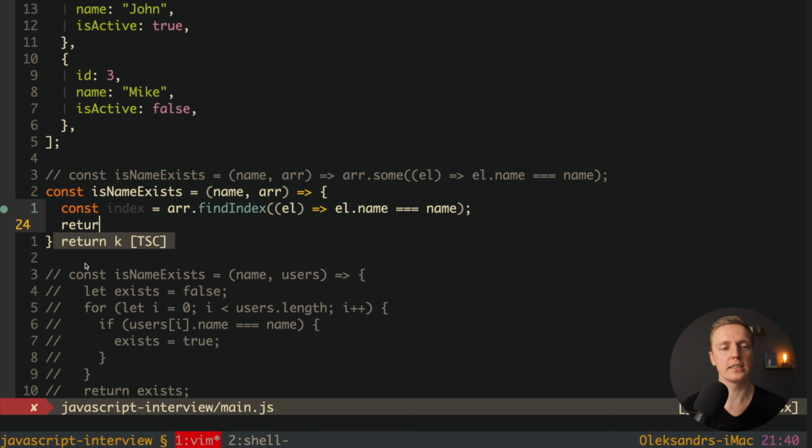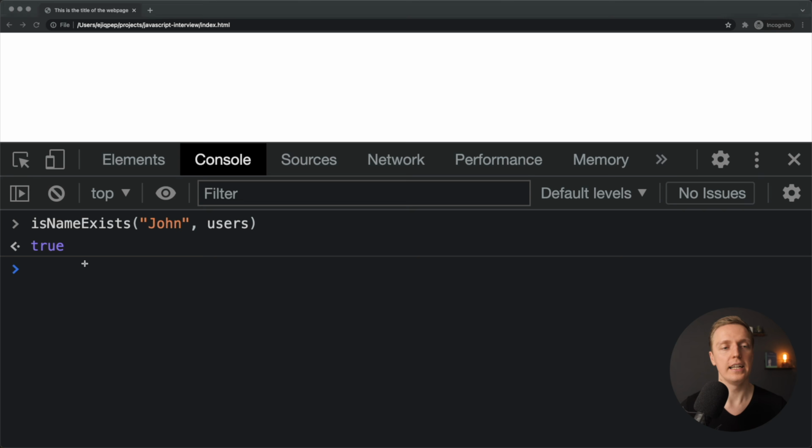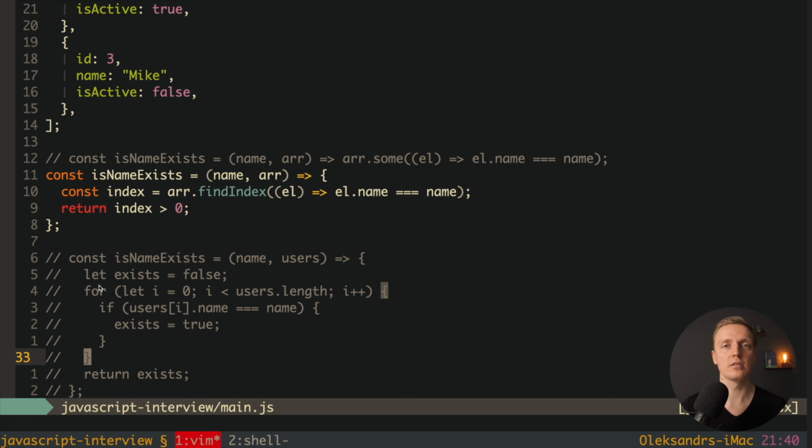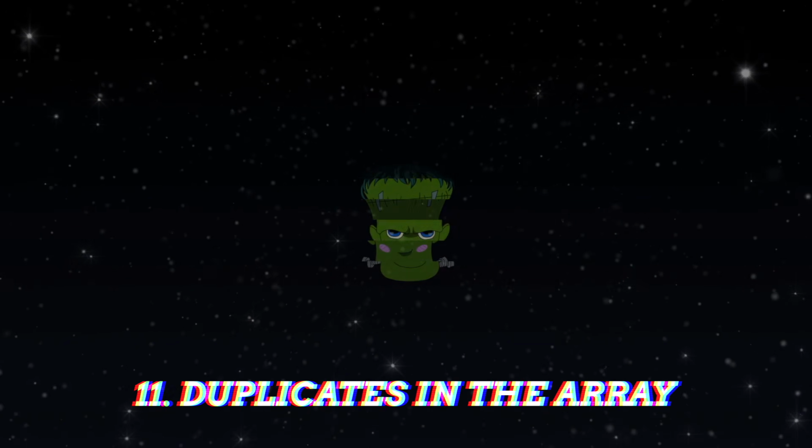So here we can write return index bigger than 0. In this case we know, okay, it is bigger than 0, we have this element inside the array. And as you can see, this code is working exactly the same. So my approach would be some, the next approach would be findIndex. Find is also okay, but you should not use a for loop because it is highly inefficient for such a task.